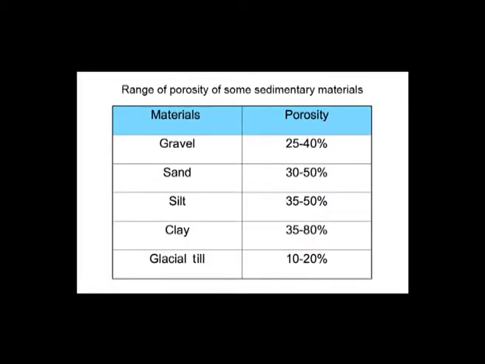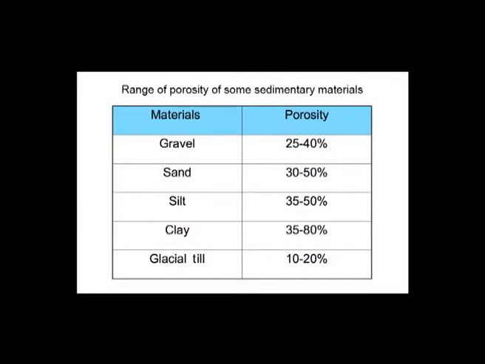Here is the range of porosity of some sedimentary materials. Materials are listed in one column and porosity is listed in another column. Gravels, the particle size is bigger. The porosity is between 25 to 40%, that is more porous. Then comes sand size particles, porosity is 30 to 50, it is also highly porous.